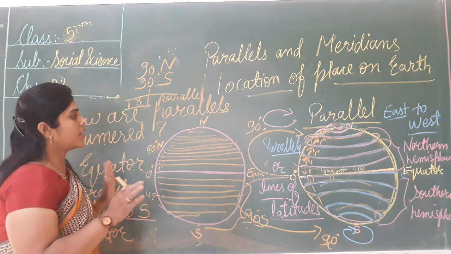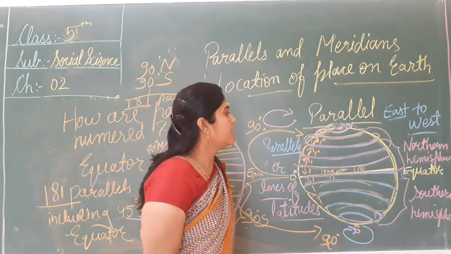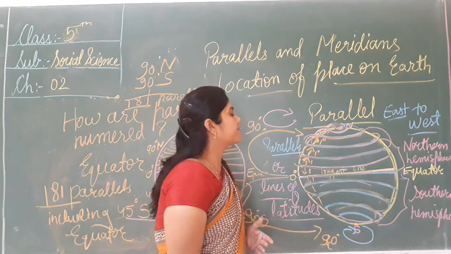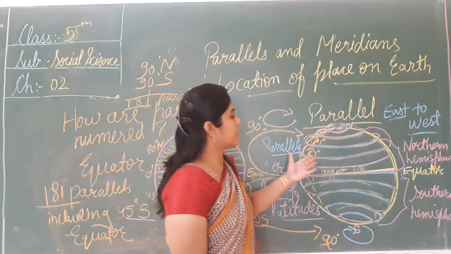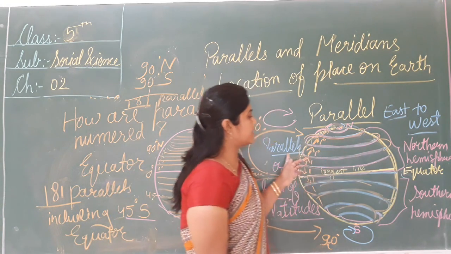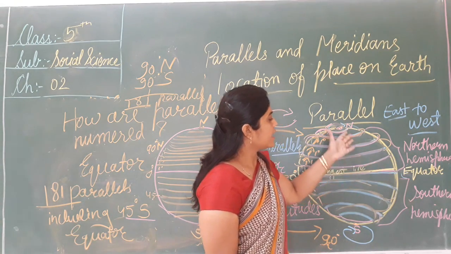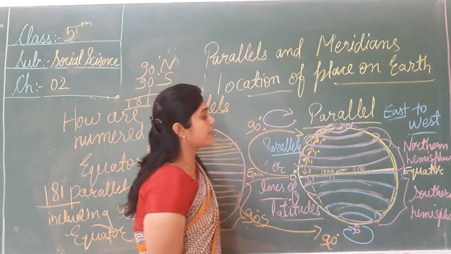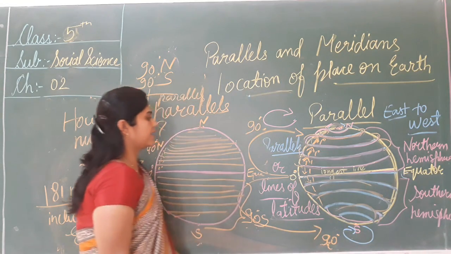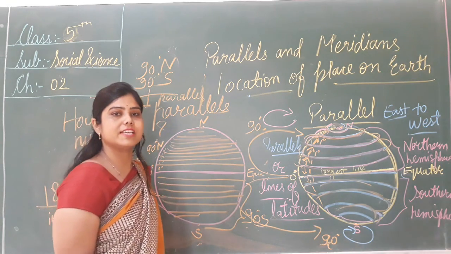Now what have you learned? What are parallels? क्या होते हैं parallel? These are a set of circles that run east to west from the equator. ये कैसे मूव करते हैं? East to west, and the part that is north of the equator is the northern hemisphere, and the mid part is the equator and the south is the southern hemisphere. And what is the degree of the equator? That is 0 degree.